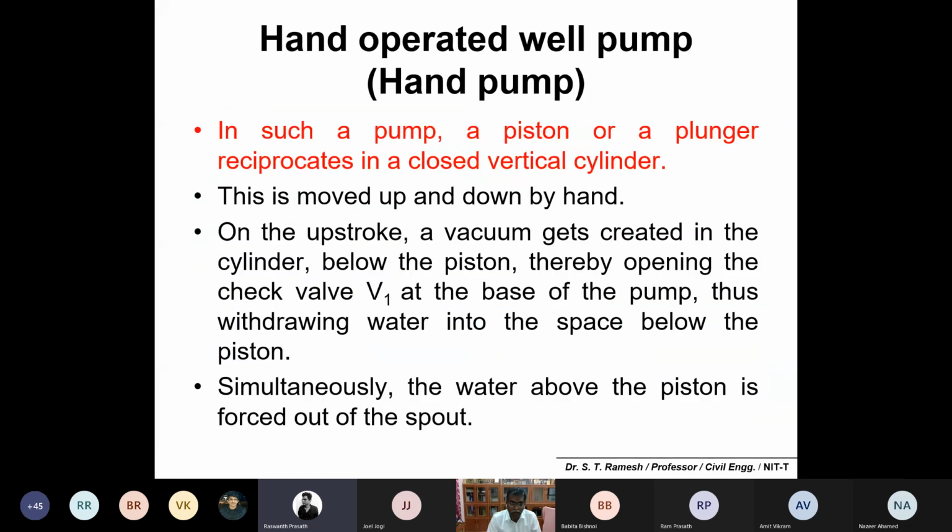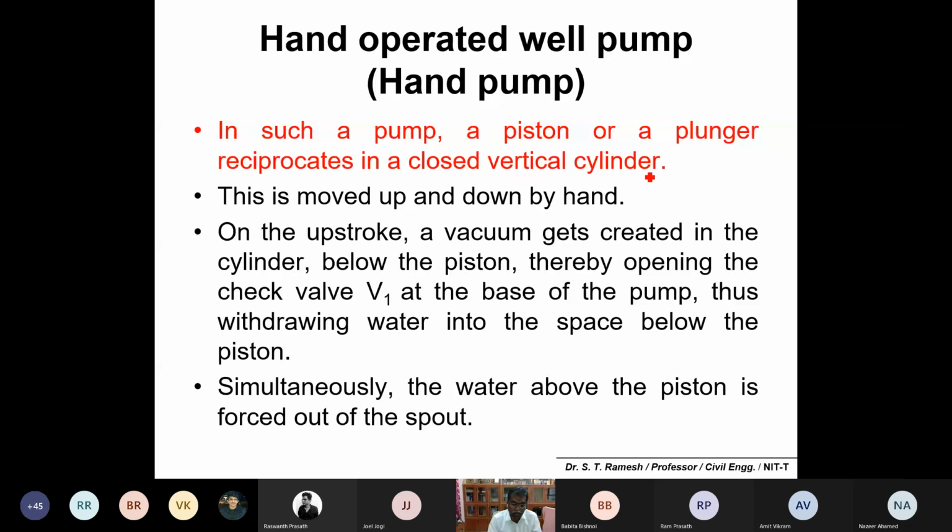Yes, sir. And the third one is about hand operated well pumps. I'm not going to discuss this in detail. You probably would have come across how the hand pump operates or how it works. It's again a similar concept to the reciprocating pump.